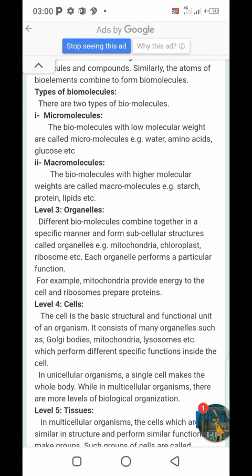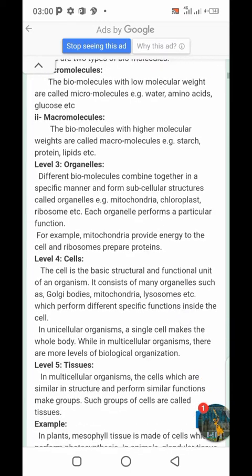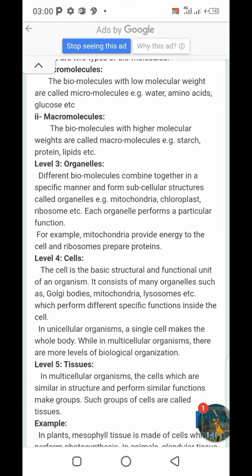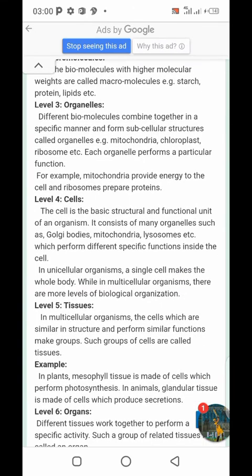Level 3, organelles. Different biomolecules combine together in a specific manner and form subcellular structures called organelles. Example: mitochondria, chloroplast, ribosome, etc. Each organelle performs a particular function. For example, mitochondria provide energy to the cells and ribosomes prepare protein. And level number 4, cells. The cell is the basic structural and functional unit of an organism. It consists of many organelles such as Golgi bodies, mitochondria, lysosome, etc., which perform different specific functions inside the cells.